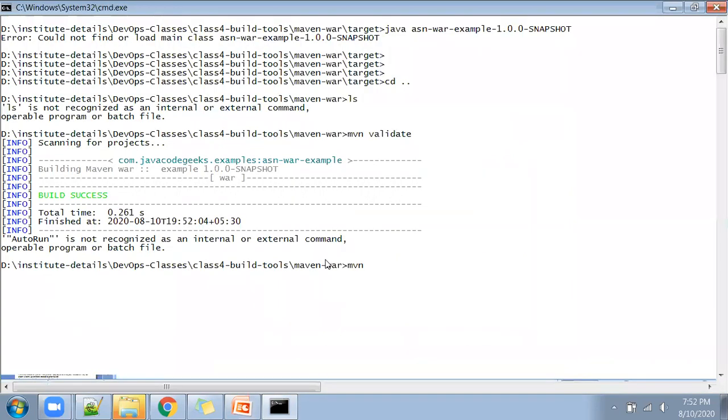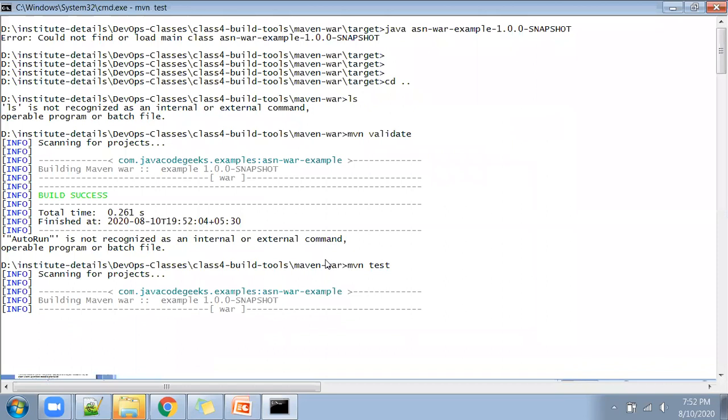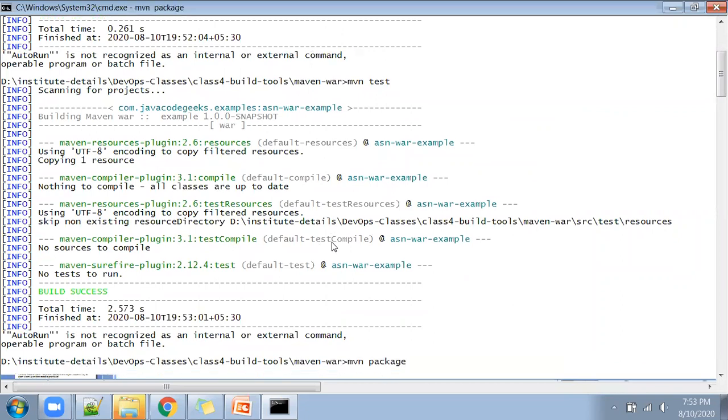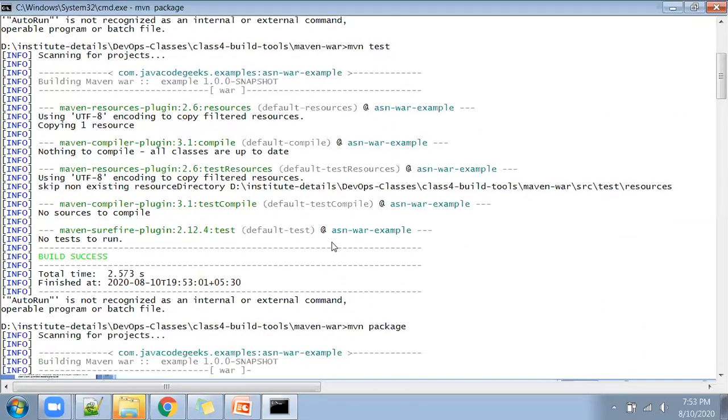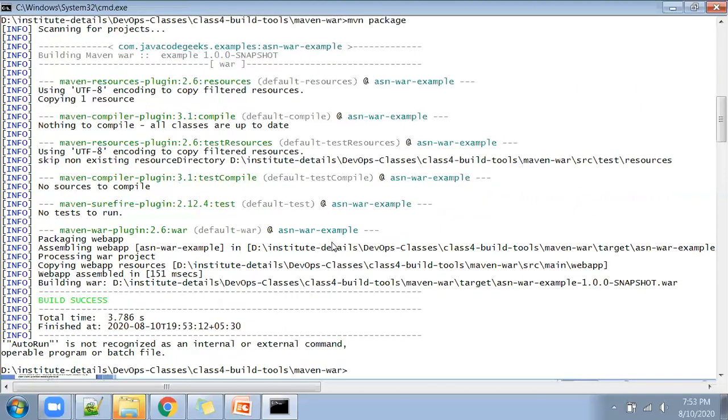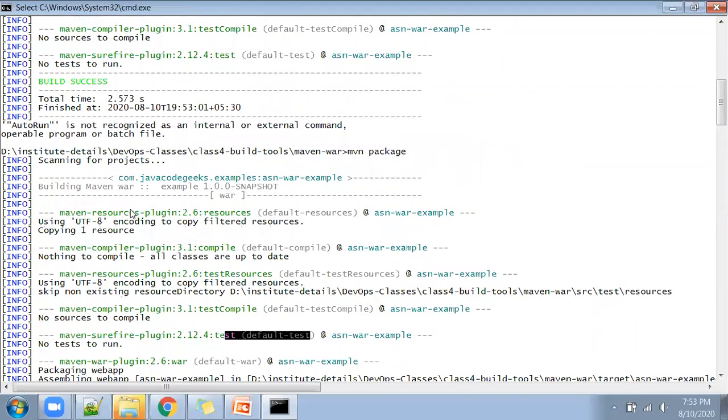You can even do mvn test. It will now run the unit test cases. Build is successful. So if you do mvn package, all these tests, compile, everything will come together. Sometimes you don't even recognize that, but it will include. So the Maven compiler is used, and somewhere it will use the default test, and all these things will be involved.